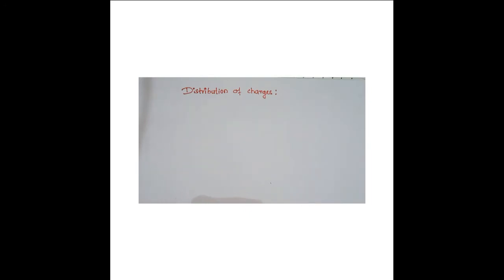To calculate a continuous distribution of charges, here we are going to use calculus. Again, the mathematical tool we are using here is calculus. Calculus becomes very difficult to use, hence we were considering all the charges as discrete, q1, q2 and q3 and so on. Here, after knowing distribution of charge, what we have to do is find the electric field due to those different types of distribution. So we'll start with this. I hope you understood the introduction part of distribution of charges.